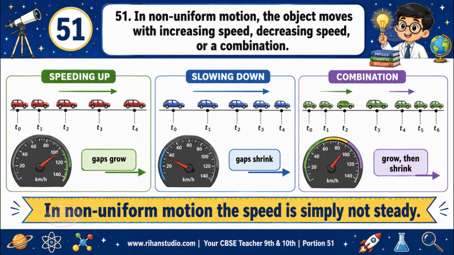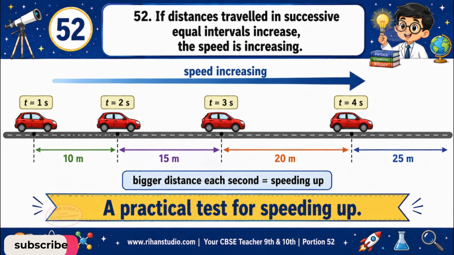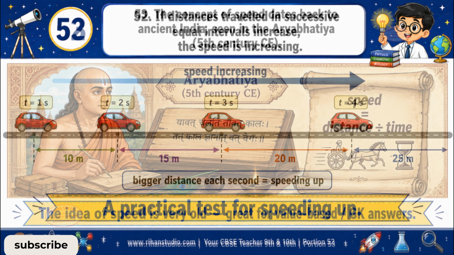In non-uniform motion, the object moves with increasing speed, decreasing speed, or a combination. During non-uniform motion, the speed may rise, fall, or do both at different times. It is simply not steady. If distances traveled in successive equal intervals increase, the speed is increasing. A practical test: if each second the object covers a bigger distance than before, it is speeding up.